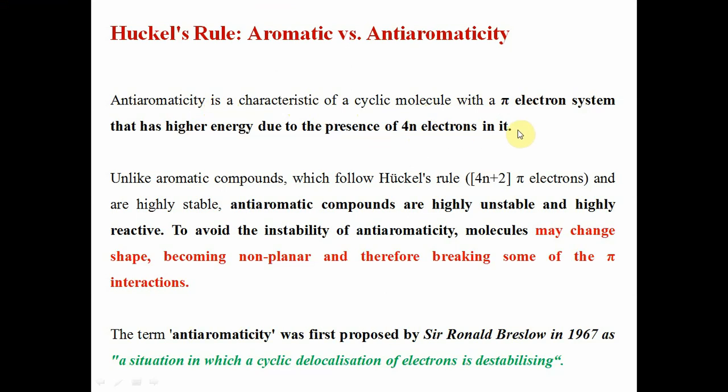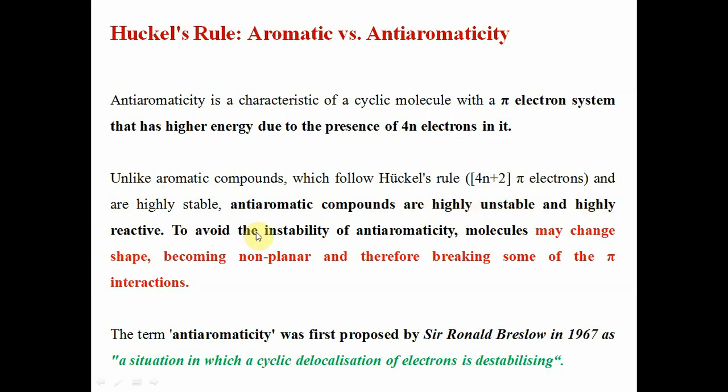In aromatic compounds there are 4n plus 2 pi electrons, but in anti-aromatic compounds there are 4n electrons. Unlike aromatic compounds, which follow the Huckel rule, 4n plus 2 pi electrons, and are highly stable, anti-aromatic compounds are highly unstable and highly reactive.